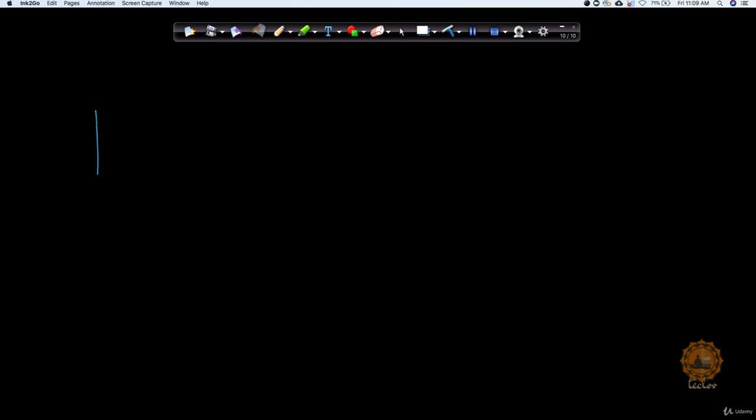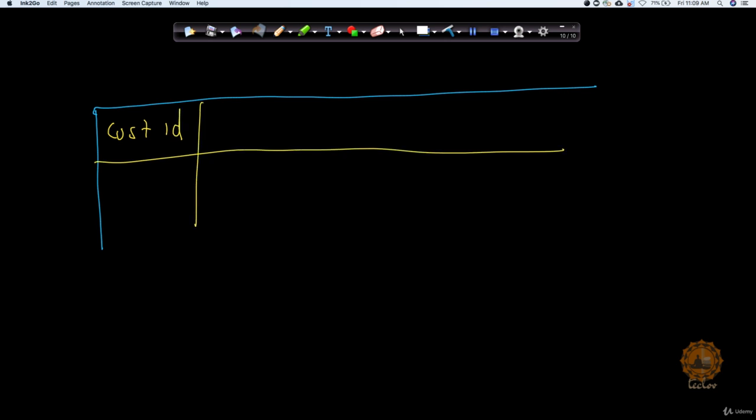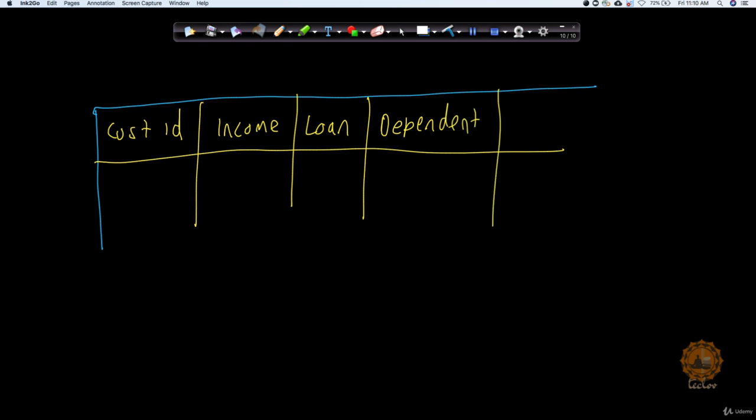Let's say I have data with me: the first is customer ID, then the income of that person, the loan which is due for them, how many dependents that person has, and in the last column a default prediction, whether this person is going to default or not.